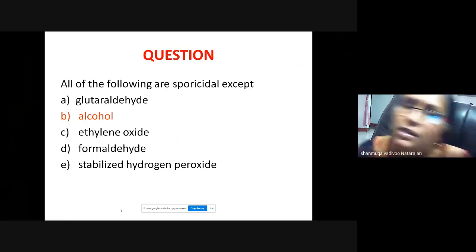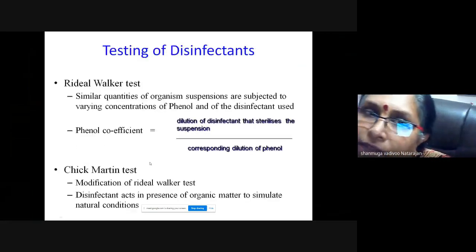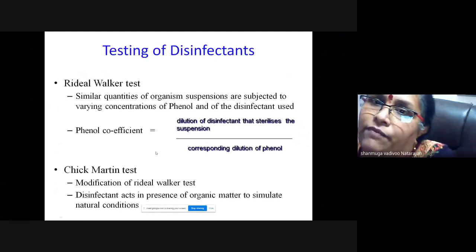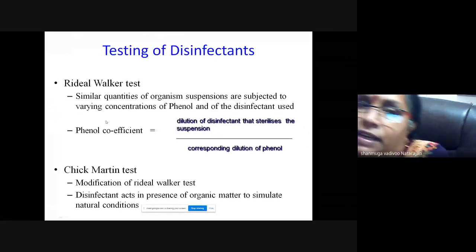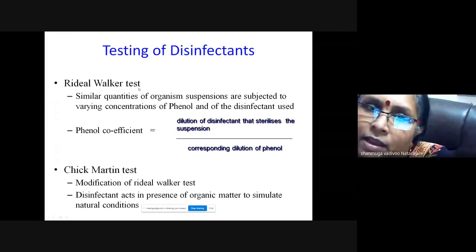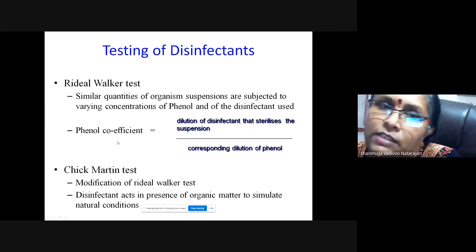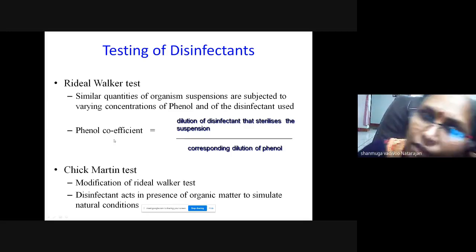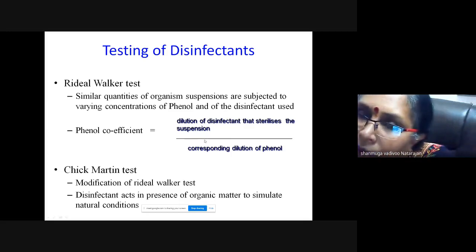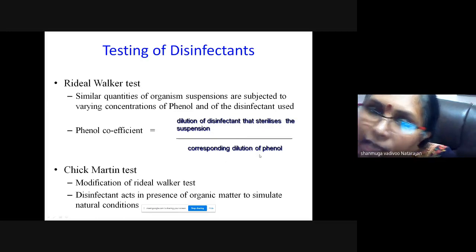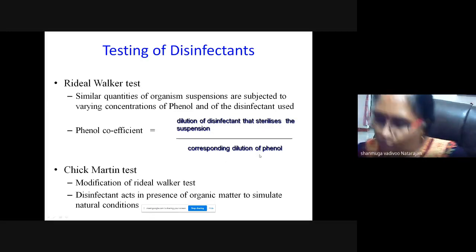So these are the tests for disinfectants. These are the different ways we test that a disinfectant is effective. You can remember the names Riedel Walker test or Chick Martin test. You use these tests mainly to see the phenol coefficient. The formula is the dilution of the disinfectant divided by the corresponding dilution of phenol.